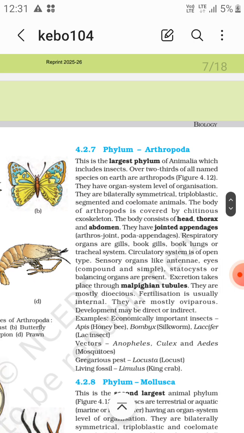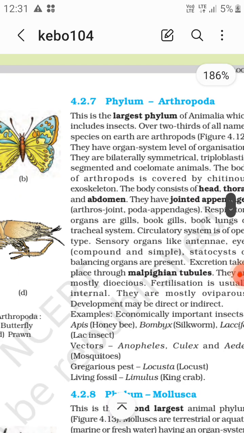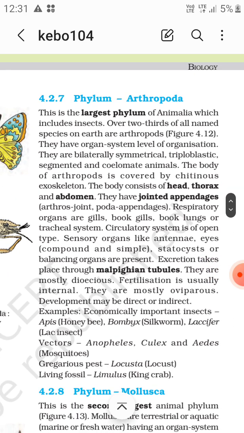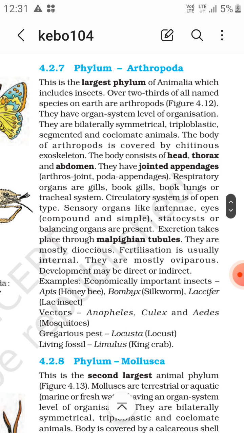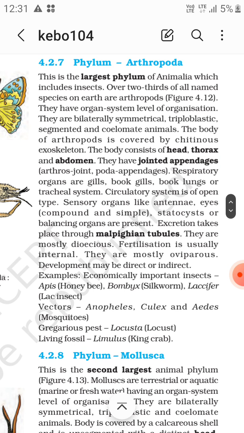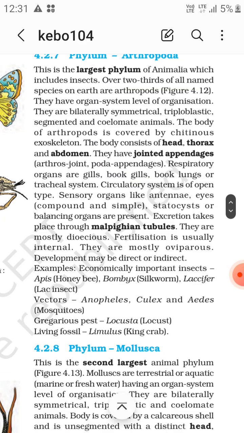They have jointed appendages. Respiratory organs are gills, book gills, lungs, book lungs, and a tracheal system is present. Circulatory system is of open type. Sensory organs like antennae, eyes, compound and simple, statocysts or balancing organs are present. Excretion takes place through Malpighian tubules, and they are mostly dioecious. Fertilization is usually internal. They are mostly oviparous, right?